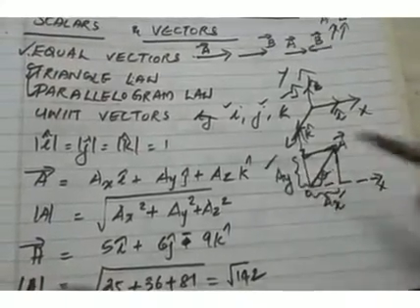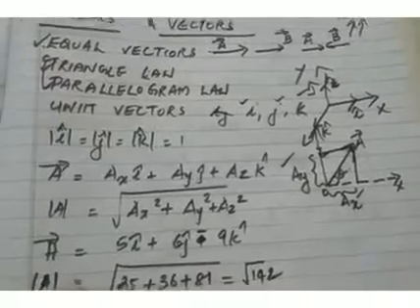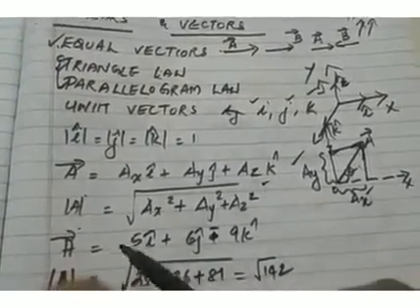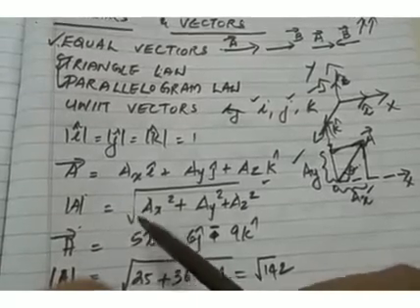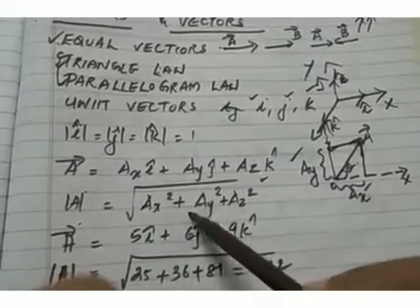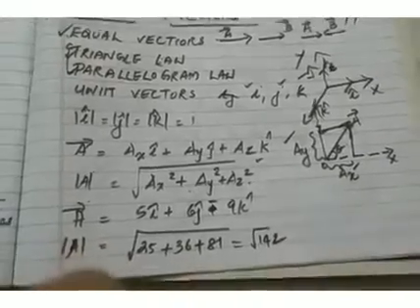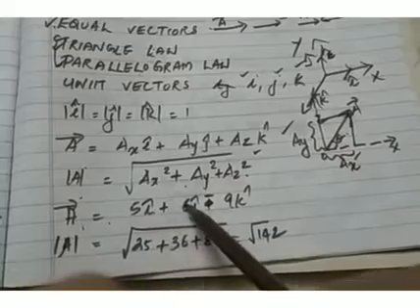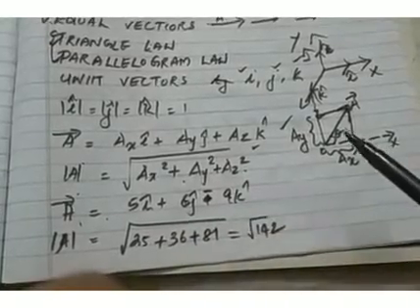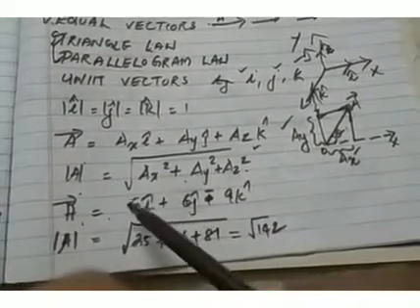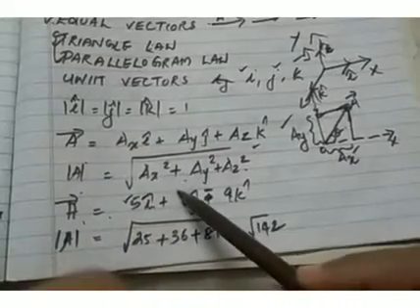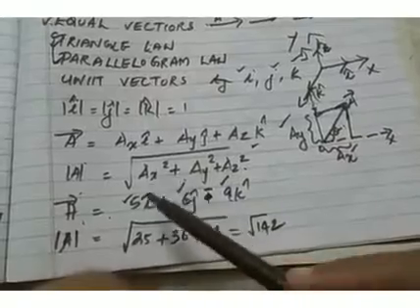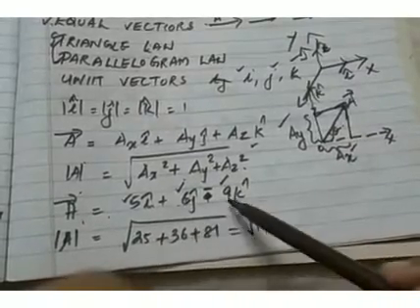So AX, AY are the x and y components. Now if you want to find the magnitude of vector A, you can use this relation. The magnitude of vector A is equal to the square root of AX squared plus AY squared plus AZ squared. For example, suppose vector A is 5i cap plus 6j cap minus 9k cap. Then what is its magnitude? Here 5 is the x component, 6 is the y component, and minus 9 is the z component, because they represent AX, AY and AZ.